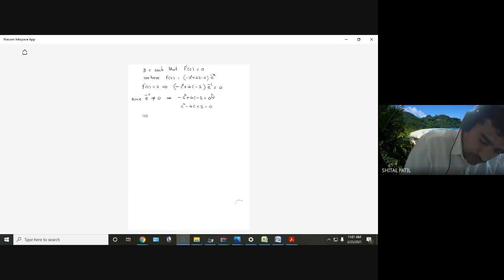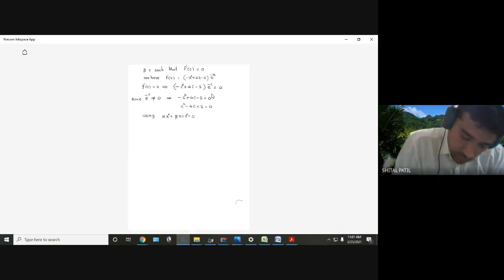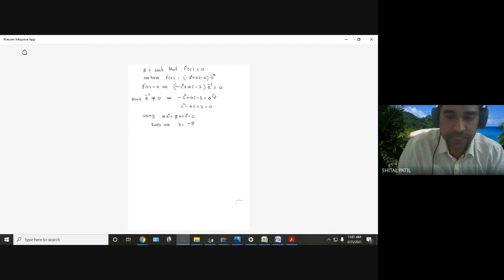Okay, then using alpha x square plus beta x plus gamma equal to 0. If this is a quadratic equation, what are the roots? What are roots? x equal to minus b, you might remember it in terms of ax square plus bx plus c. Right? Now, minus b plus minus root of b square minus 4ac divided by 2. Remember?